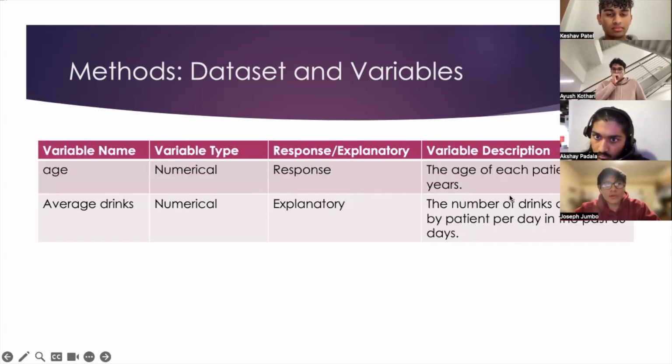For research question 3, we looked at age and average drinks, age being the numerical response variable, average drinks being the numerical explanatory variable. Age is just the age of each patient in years, and average drinks is the number of drinks consumed by a patient per day in the past 30 days.